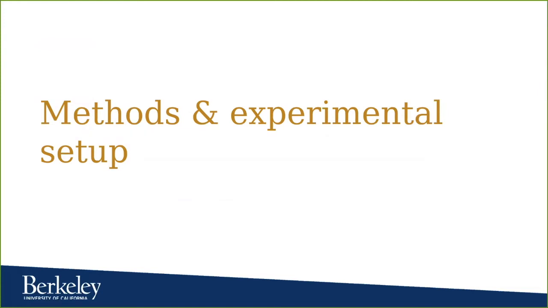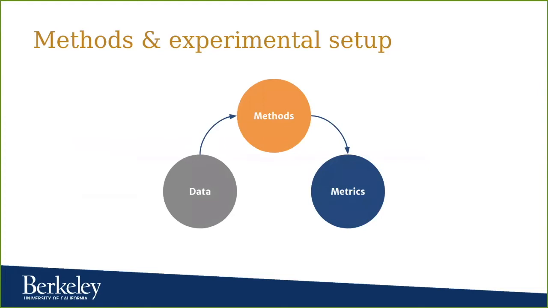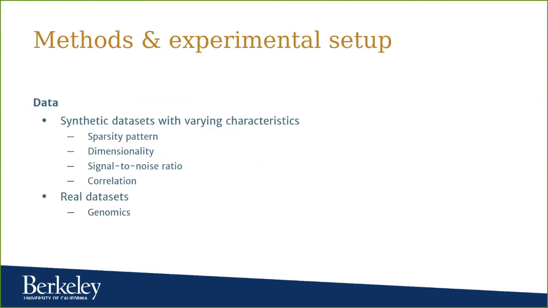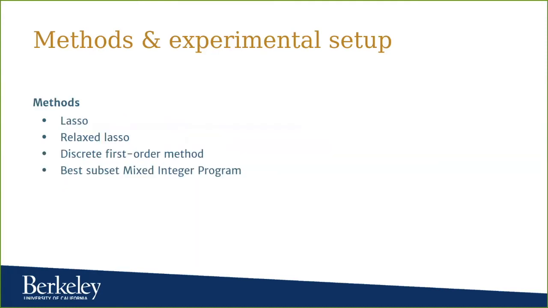In terms of the methods used in this project, a series of experiments will be run across different data sets using different methods for the problem at hand and evaluating different metrics. More concretely, the data sets used will be both synthetic and real. Regarding the synthetic data, different sparsity patterns, dimensionality, signal to noise ratios, and correlation factors will be used. And regarding the real data, most of it will come from applications in the genomics field. As for the methods that will be compared, the lasso, relaxed lasso, the discrete first order method mentioned before, and the best subset mixed integer formulation will be compared.